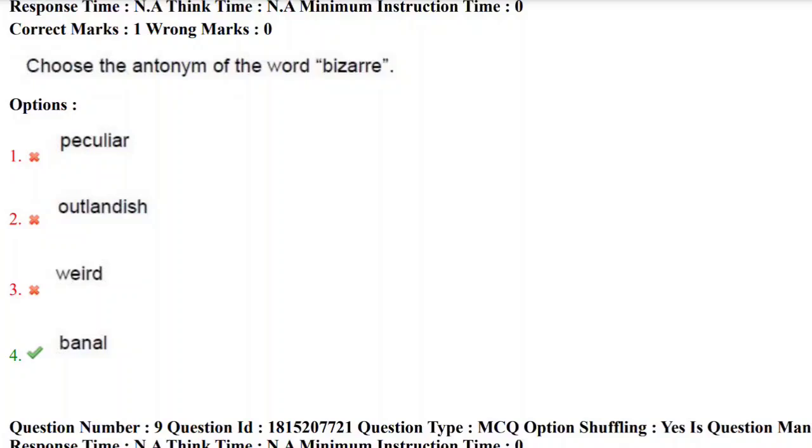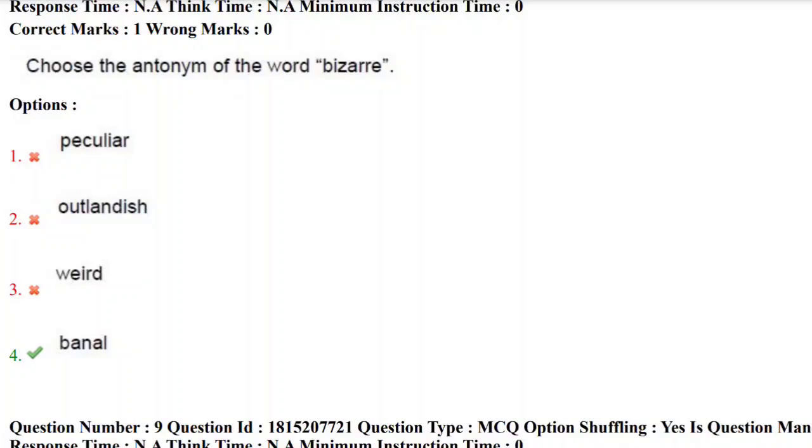Let's look at the options: peculiar, outlandish, weird and banal. All three options, peculiar, outlandish and weird, are synonymous with bizarre, but they are asking us to find the antonym. So the correct answer here is banal. The fourth option is the correct answer, banal, which means commonplace.